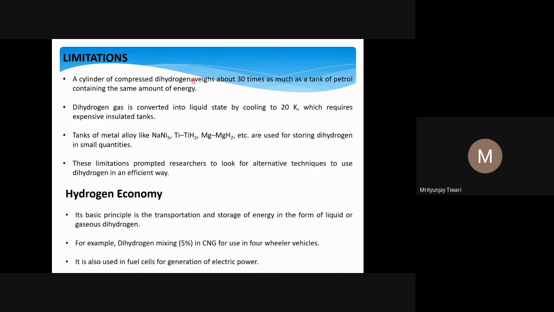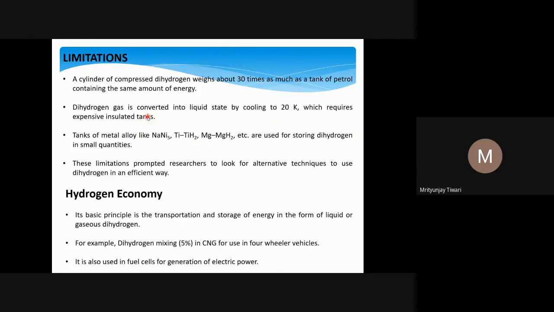That tanker will be very heavy, and it has to be very strong, so more and more material will be involved to make that tanker. Dihydrogen gas can also be converted into liquid state by cooling to 20 Kelvin. So you have to cool it to store it in an effective way. 20 Kelvin is a very low temperature, minus 253 degrees Celsius, so you can assume how low it is, which requires expensive insulated tanks as well. To store these things, we need expensive insulated tanks.